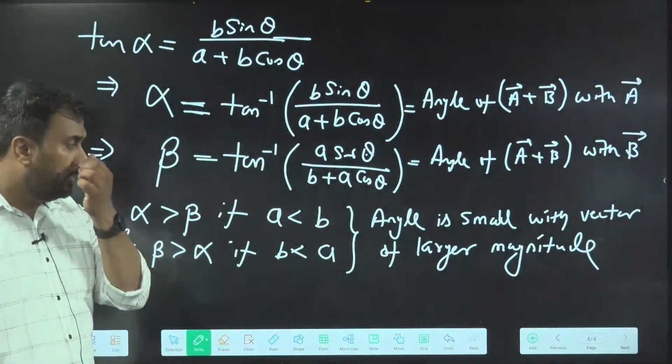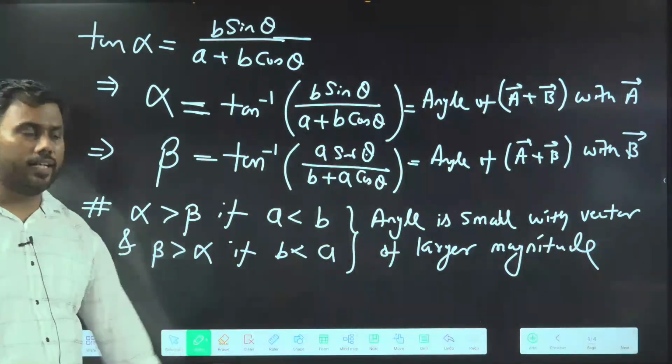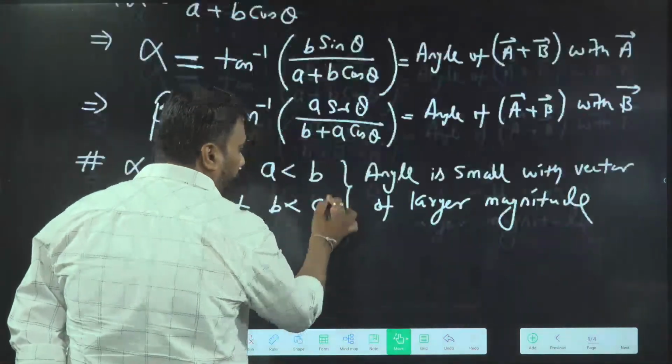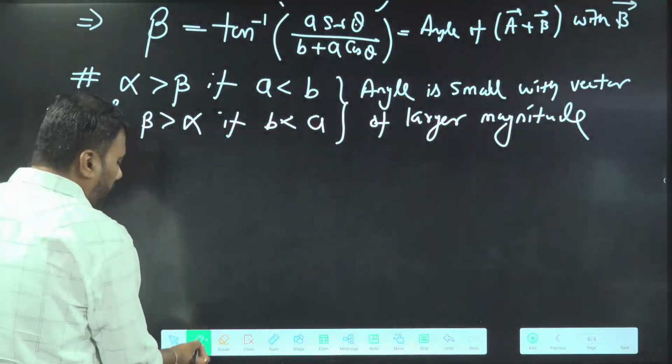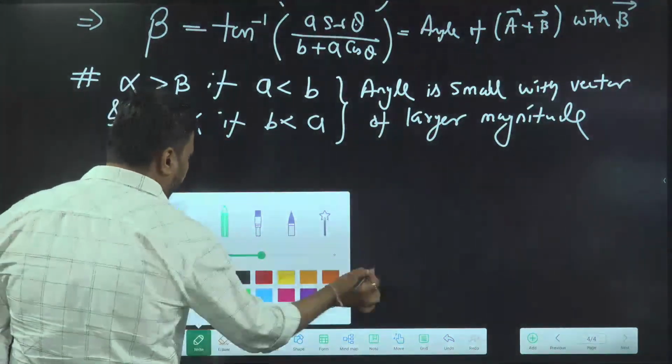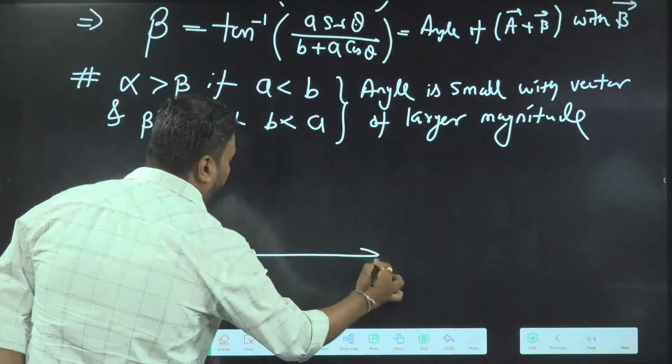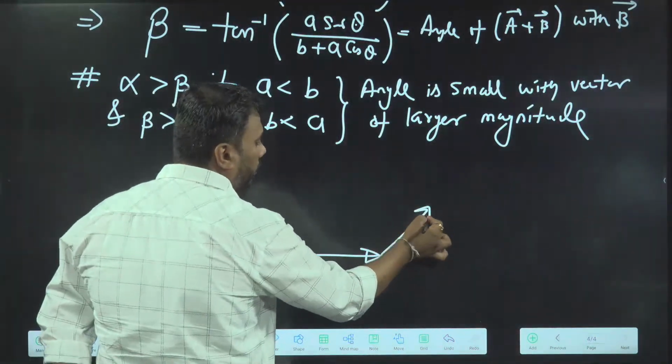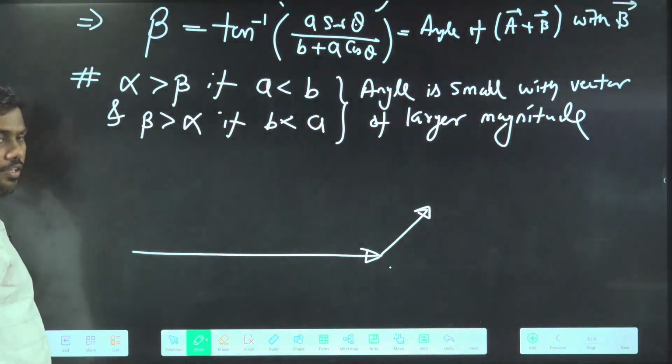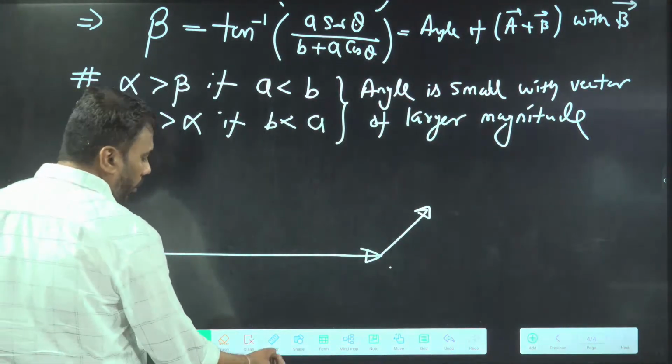You can understand this by drawing a diagram. If vectors A and B have different lengths, I am drawing a vector of large length, then a vector of small length.